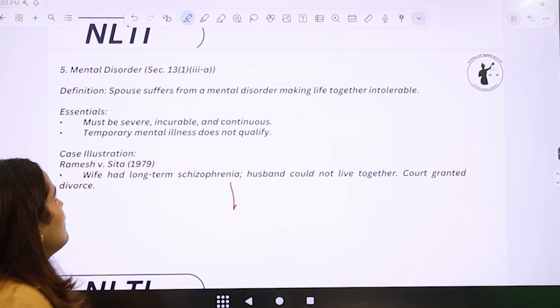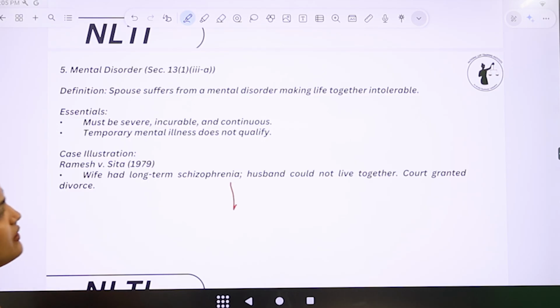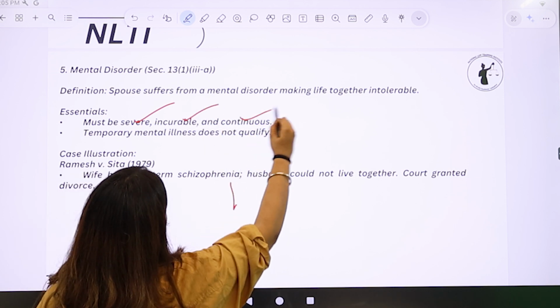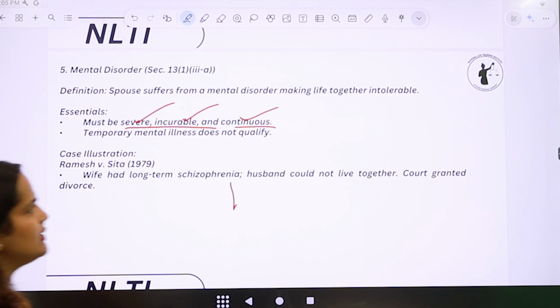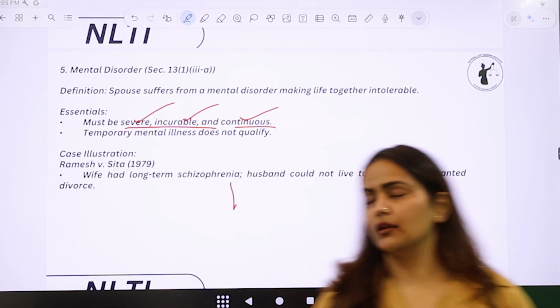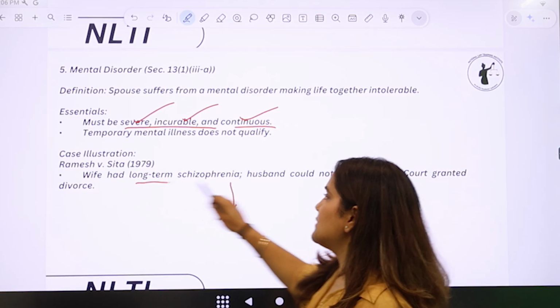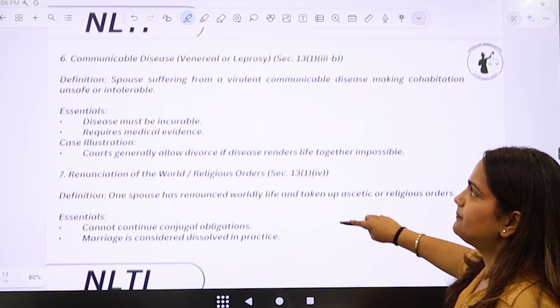Now we come to the fifth point, that is mental disorder. If the spouse suffers from a mental disorder making life together intolerable, then the court can grant divorce on this ground. And what are the essentials? Must be severe, incurable, and continuous. These three words have to be checked. Then temporary mental illness does not qualify here. Then we have a case law of Ramesh versus Sita, wherein the wife had long-term schizophrenia and the husband could not live together, hence the court granted them divorce.